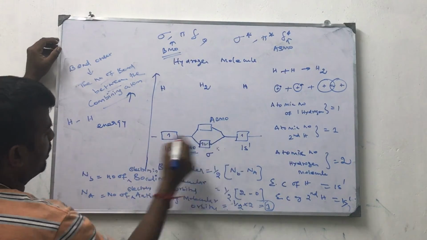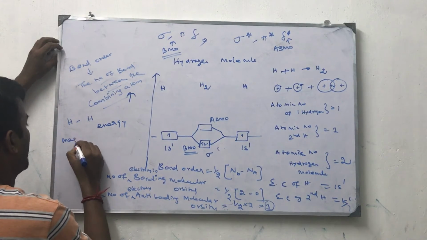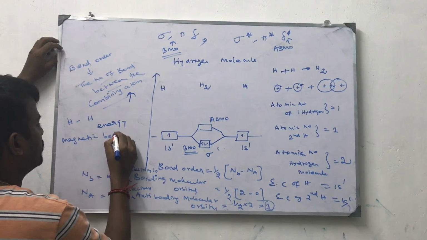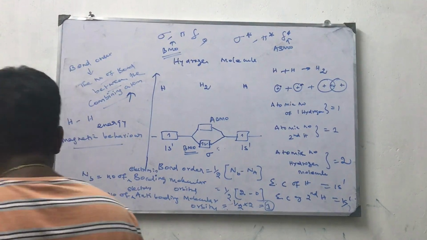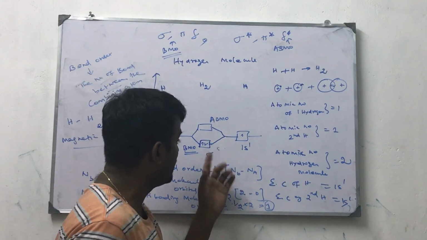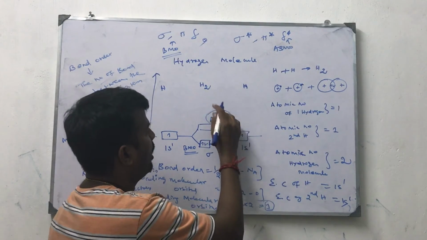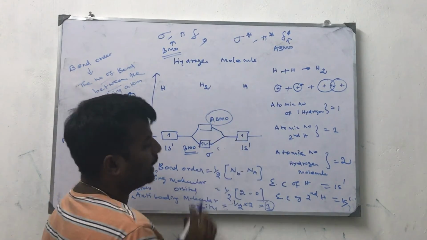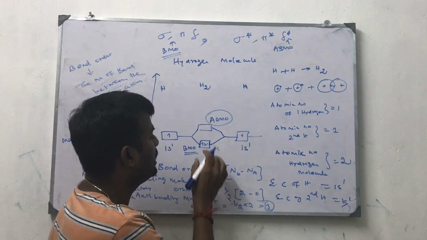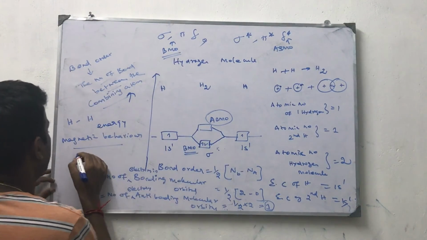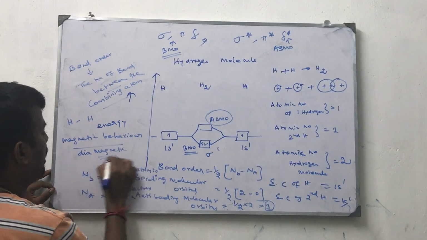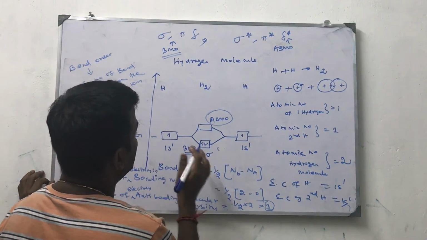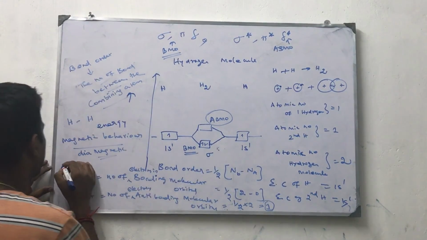Now, paramagnetic or magnetic behavior. If the combined orbitals contain any unpaired electron, it means paramagnetic. No unpaired electron present means diamagnetic. It is diamagnetic because here it is already paired, here empty. So no unpaired electron.